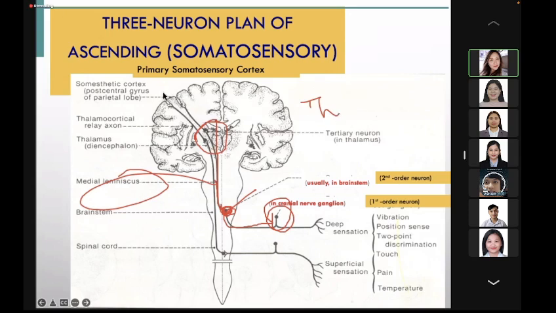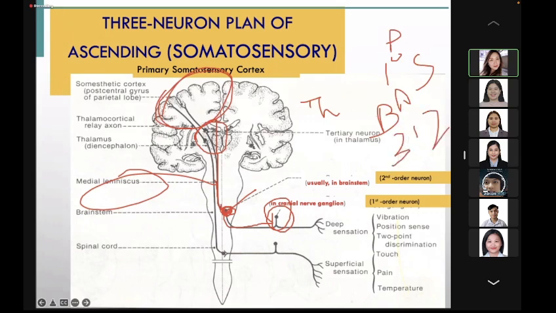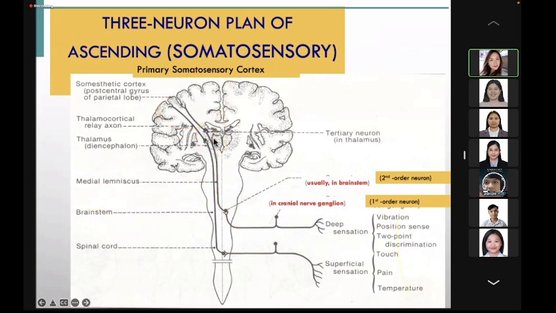Then they will usually terminate at the primary somatosensory area of the parietal lobe, which is Brodmann area 3, 1, 2. Specific for the visual, they will terminate at the visual cortex, at the occipital lobe. For the olfactory, at the entorhinal cortex.